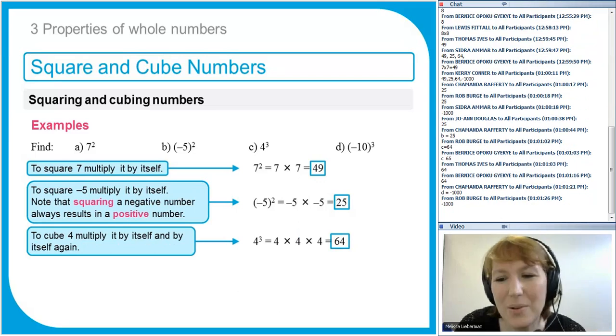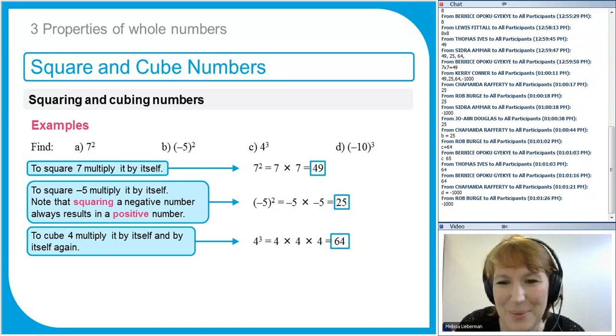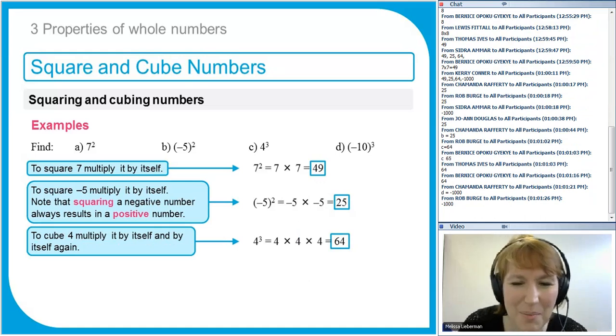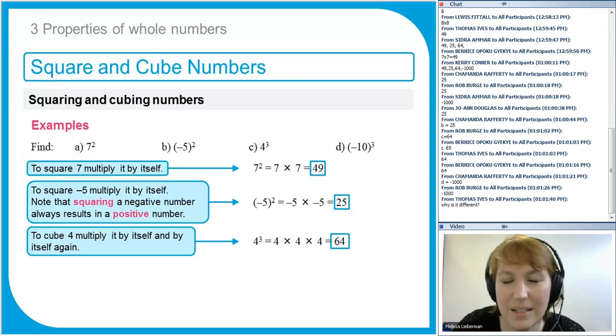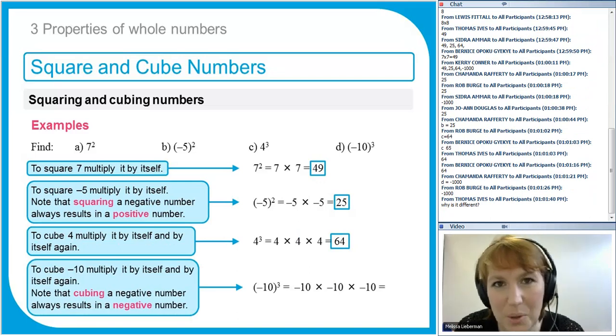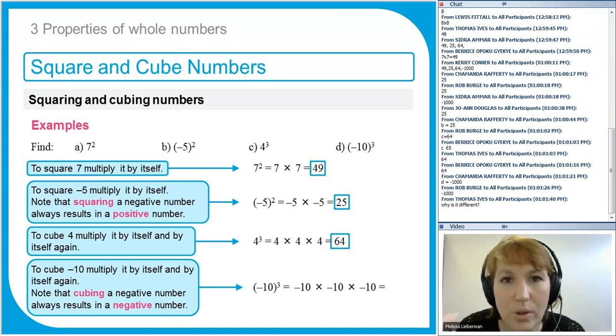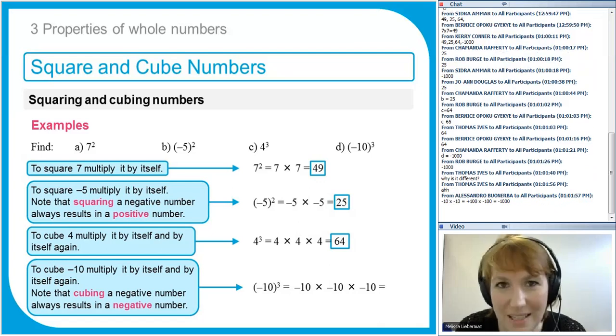Now be careful with this one. Just glancing down. Fantastic. Everyone who's answered it has done it right. So I put this in to really test your negative number ability. What happens if we cube negative 10? If we work out negative 10 times negative 10 times negative 10, an interesting thing happens. Now we know that multiplying 2 negative numbers together will give us a positive result. But then if I multiply by another negative number again, it's going to get it back to negative again. So if you find the cube of a negative number, the answer will be negative.